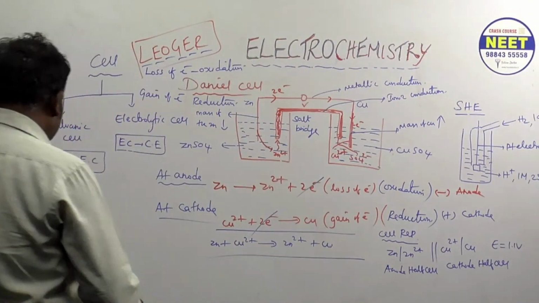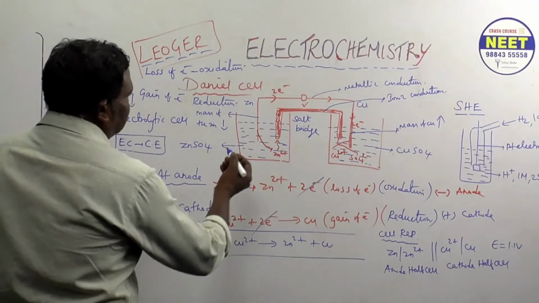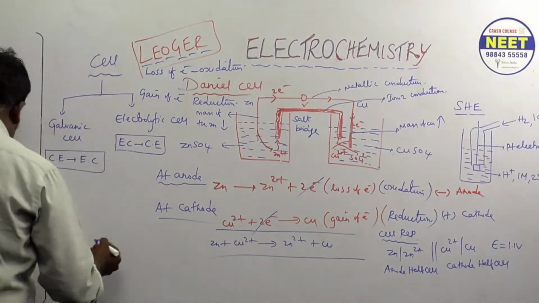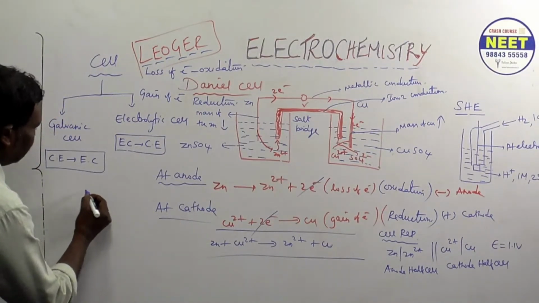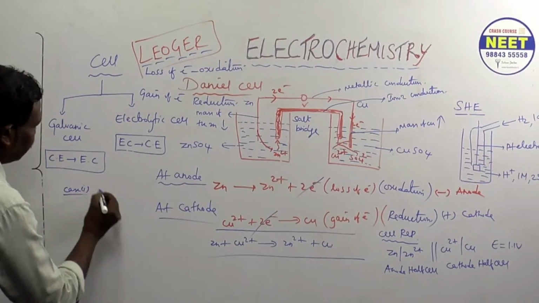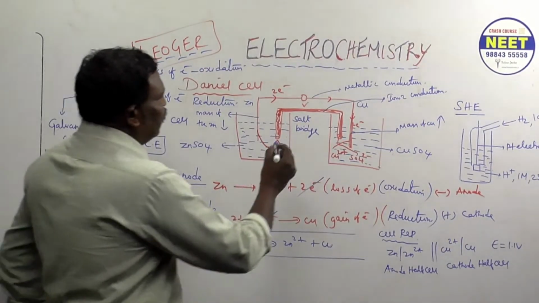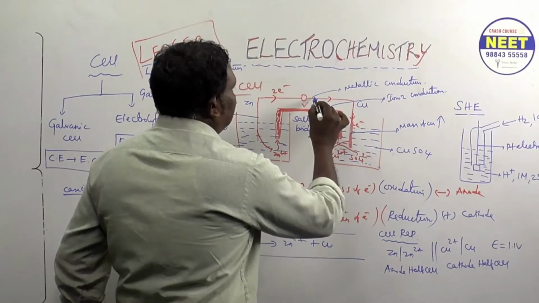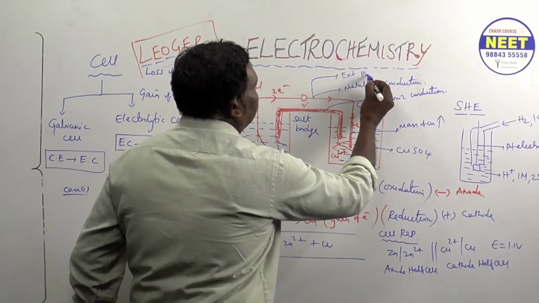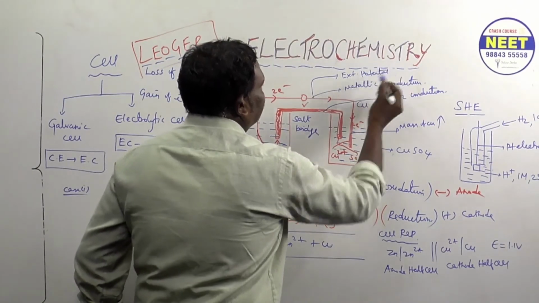Then one more piece of information. Suppose you set up the apparatus, what happened? Case 1: externally we are giving some external potential from outside.